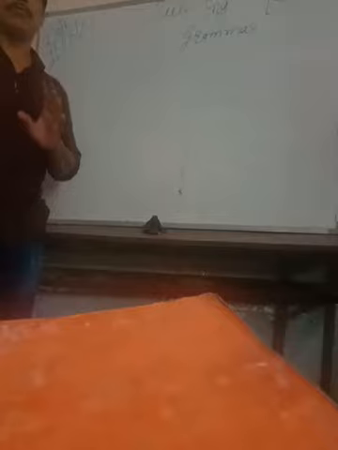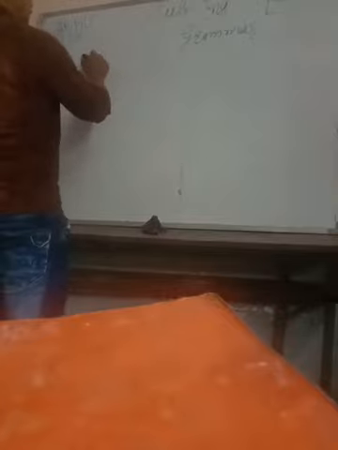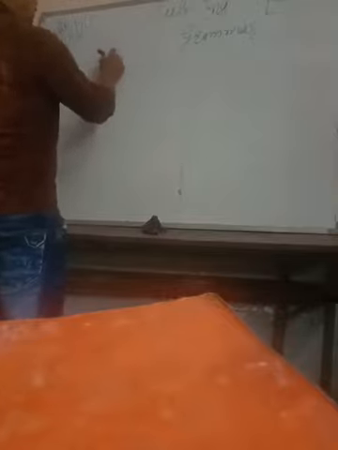We have to learn English grammar, and in the last video we had completed half part of verb. Today in this video we are going to complete the verb. Parts of the verb we were just going to learn, and up to that I told you that the ordinary verb is divided into two parts, and these two parts are called transitive verb and intransitive verb. So I am taking the first one, transitive verb.